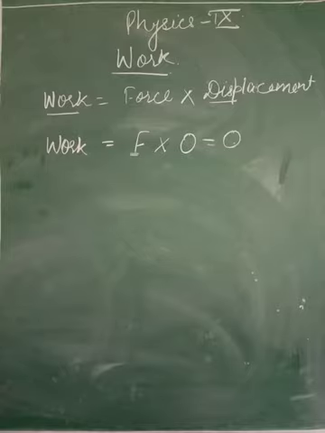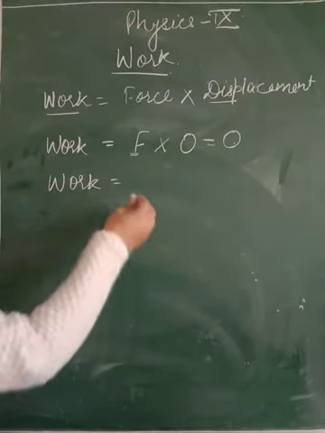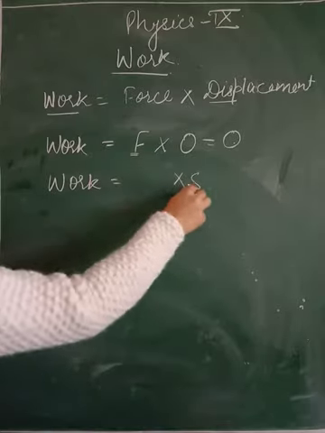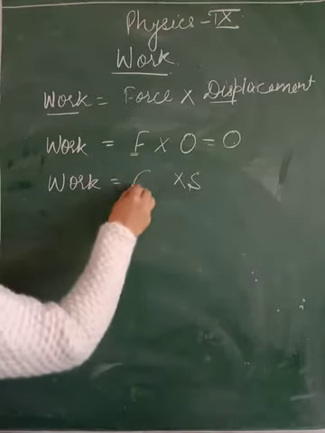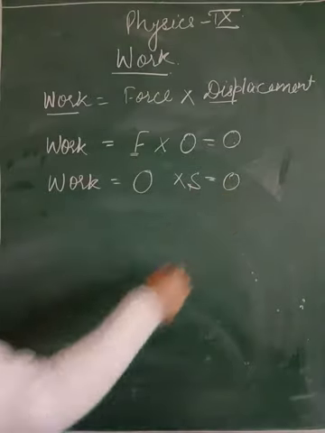So in this example, my work will again be 0, because displacement of the chalk was there but my applied force was 0. So again my work done was 0.